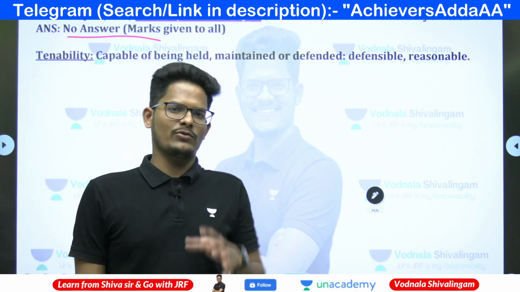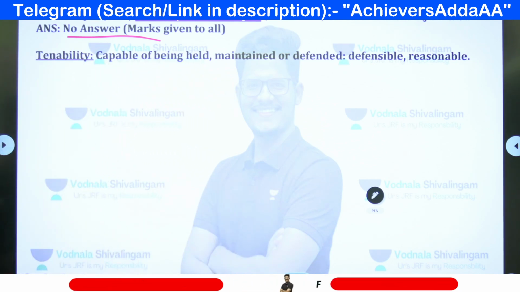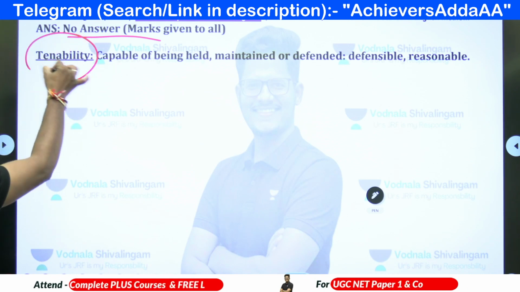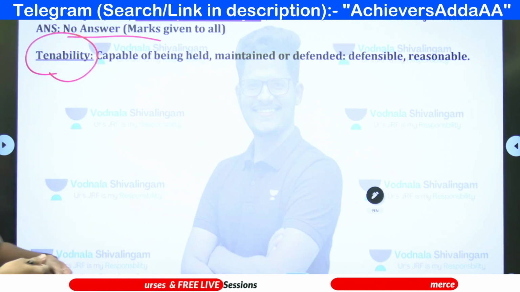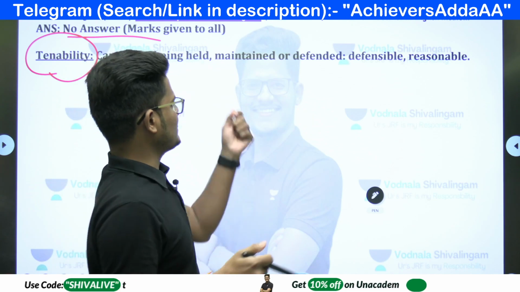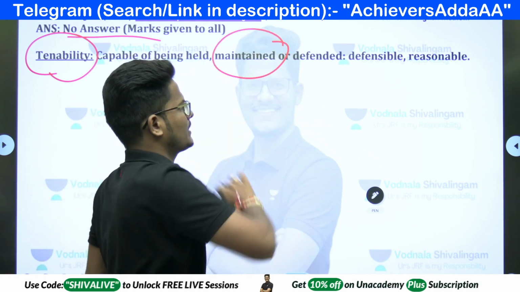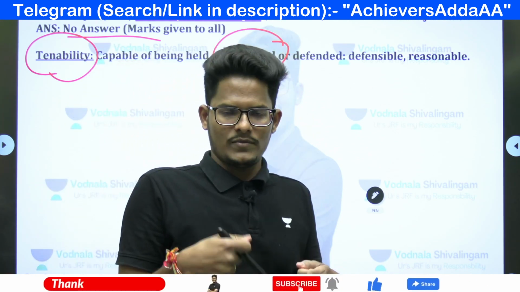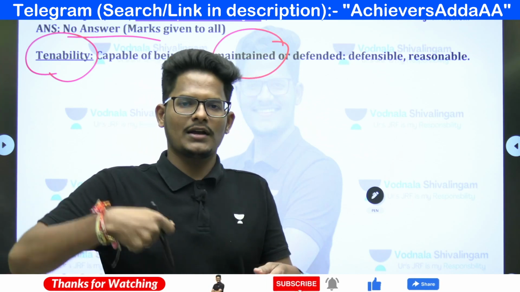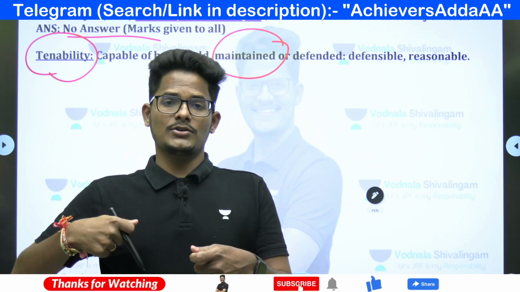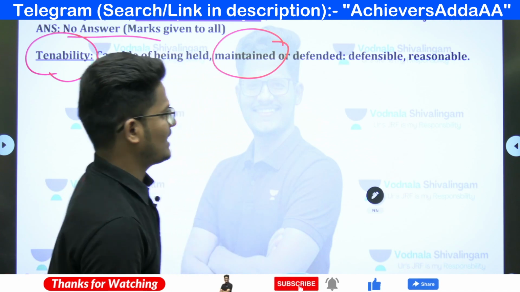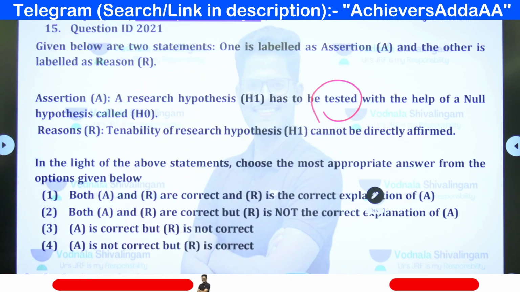But let us try to understand the question at least to an extent. What do you mean by tenability? Tenability means capable of being held, capable of being maintained, capable of being defended. If we are able to defend, if we are able to give the reason, if we are able to show which is correct, that is what we can call tenability.